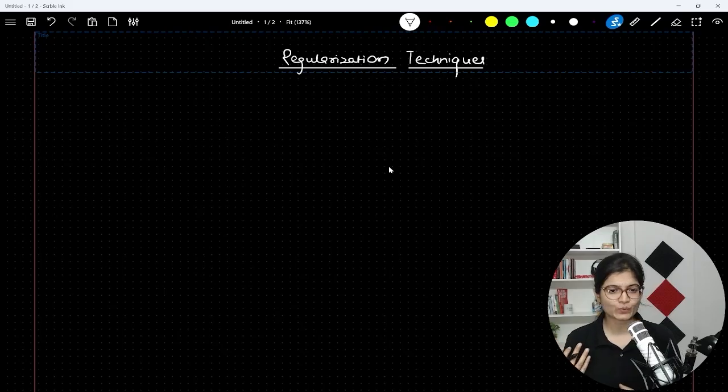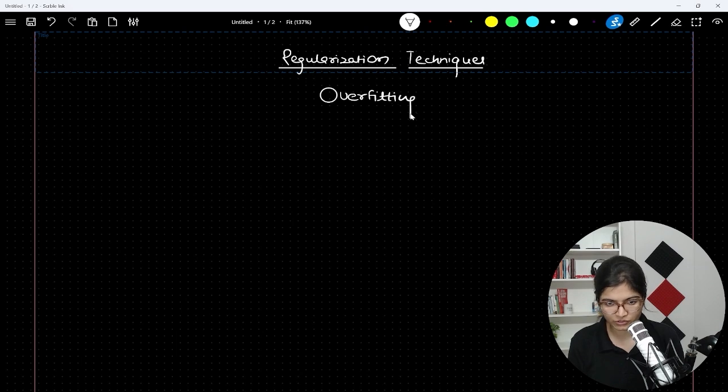So now, as we have discussed, these techniques will be helpful only when we have an overfitted kind of situation. So let's rewind and recall the literal meaning of overfitting. We have discussed it, but let's do a revision first and then continue our discussion today.